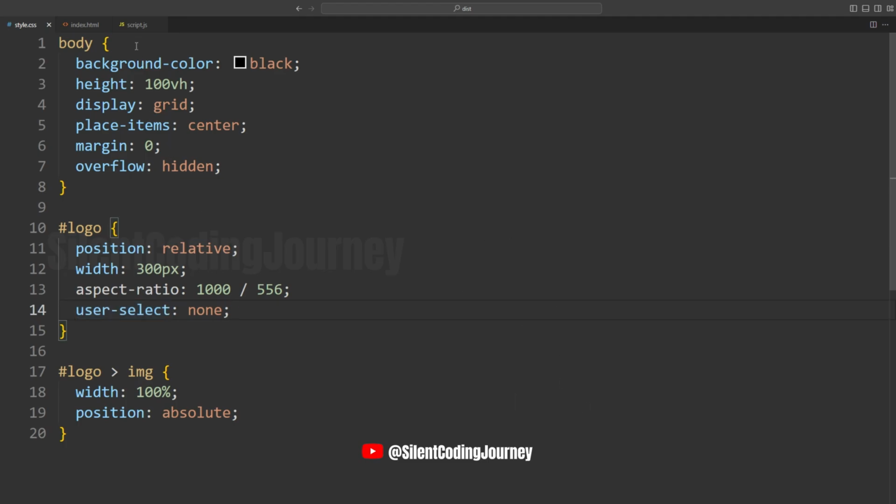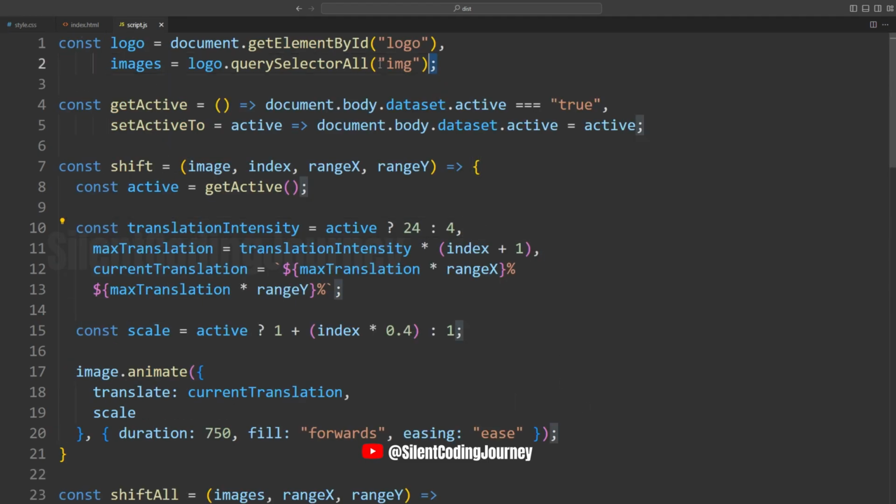For this JS file, we first define 2 constants. Logo is the HTML element fetched by its ID, and images are all the img tag elements under the logo element. You can think of it as find an element called logo and then get all its images. Next, we define 2 functions, both related to the body element's data active attribute. GetActive checks if the page is in an active state, like if the mouse is pressed. SetActive sets the page to an active state.